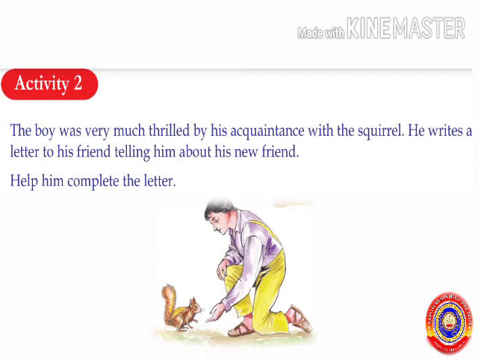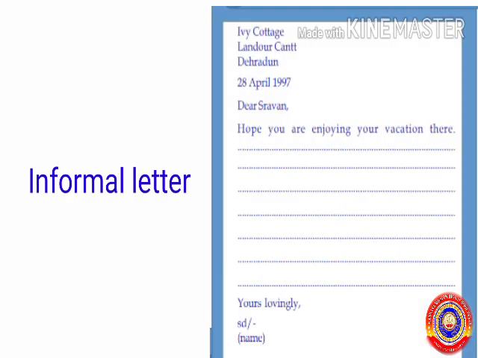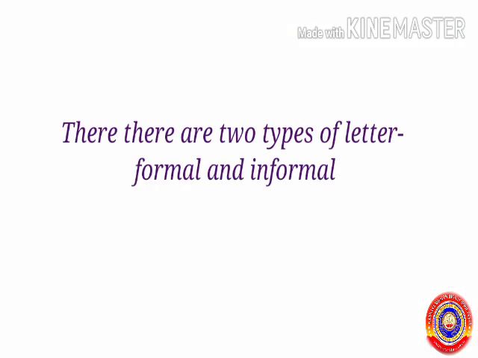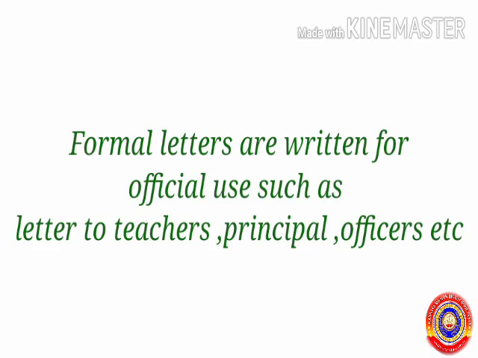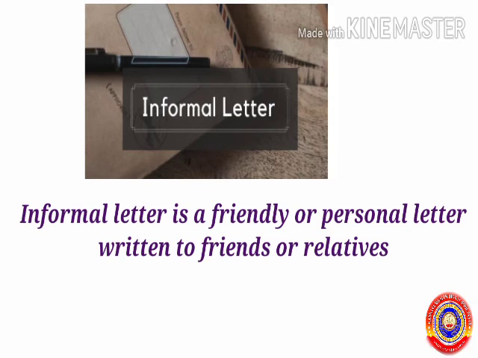So the boy is going to write a letter to his friend about the friendship with the grey squirrel. Do you know which type of letter this is? Yes, it is an informal letter. There are two types of letter, formal and informal. Formal letters are letters written for official use, such as letters to teachers, principal, officers, etc. Informal letters are friendly or personal letters written to friends or relatives.